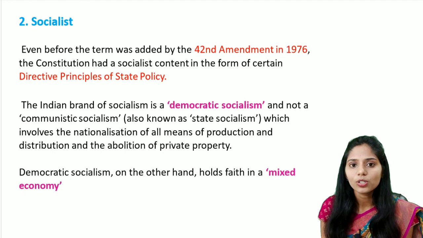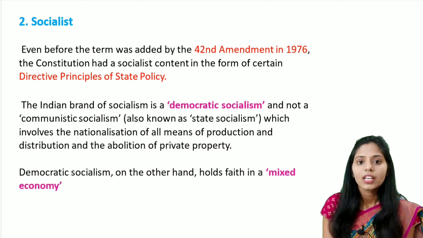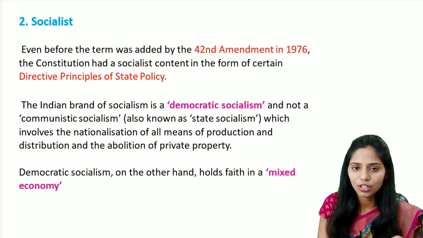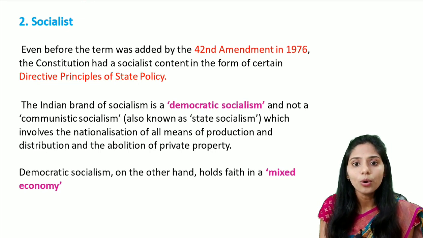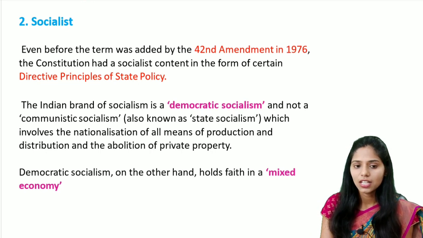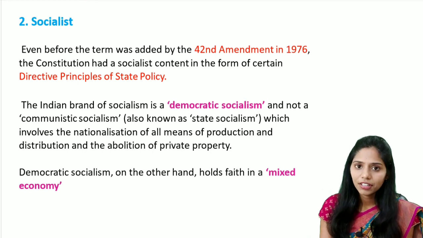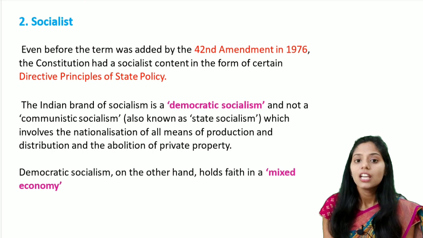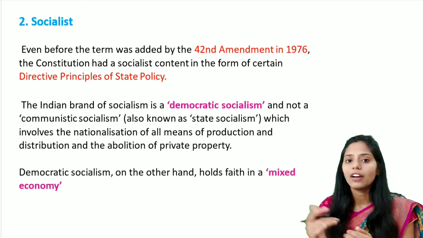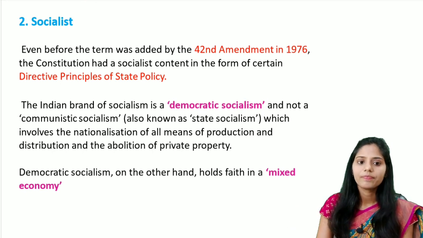Whenever we are talking about socialism, we can have 2 types of socialism. The first one is democratic and the second one is communistic. If you see the communistic one, it means the means of production are always in the hands of the government. There will be no private enterprises. And in democratic socialism, we have faith in a mixed economy. That means we have public enterprises, and we have private enterprises as well.